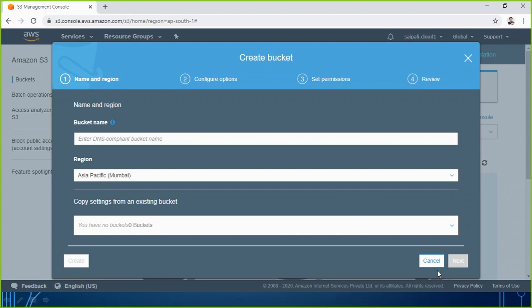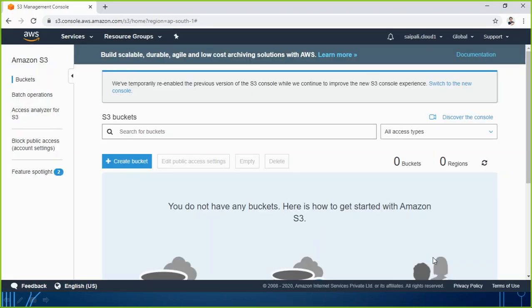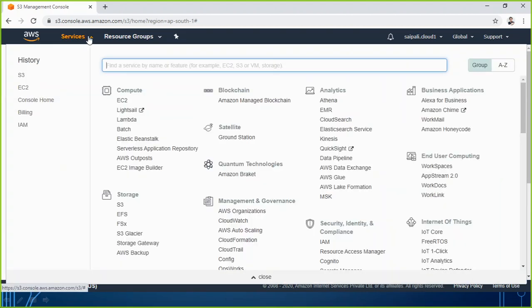Let's take an example of something else. Maybe I want to go for another service, so let me go to services and look for it. Maybe I want to go for the S3 Glacier service. What is the S3 Glacier service? By the way, I'm going to discuss very many services in detail in today's lecture itself. In shortcut, what I can tell you right now is that it allows you to keep your backup, or it is the place where you keep your archive data.